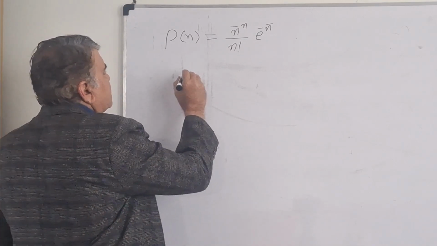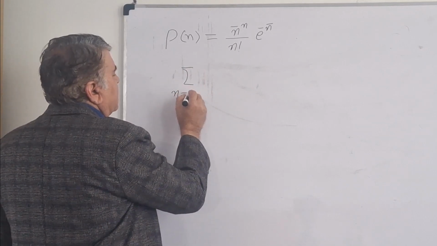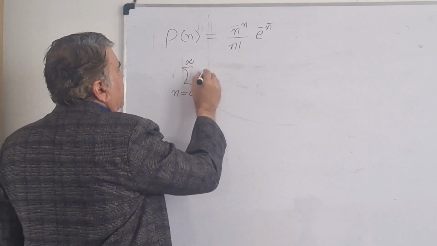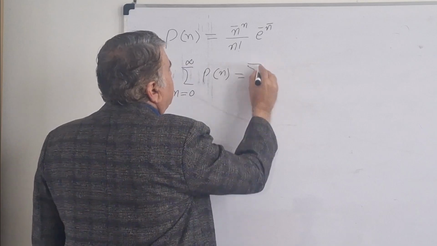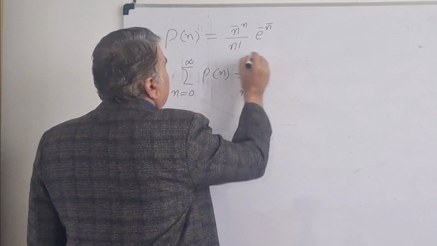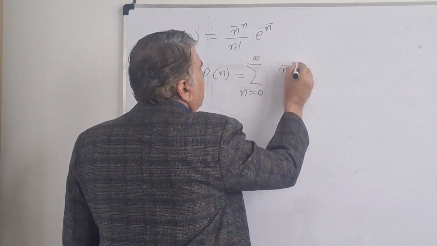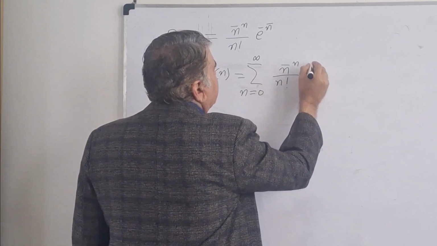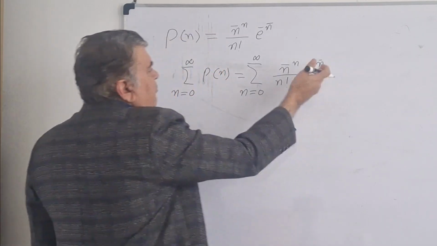That is, if I sum this relation over all the possible values of random variable n, then the sum of p of n equals the sum over n equals 0 to infinity of n bar to the power n divided by n factorial times exponent minus n bar, and we want to prove that